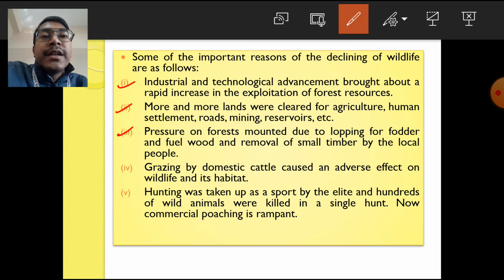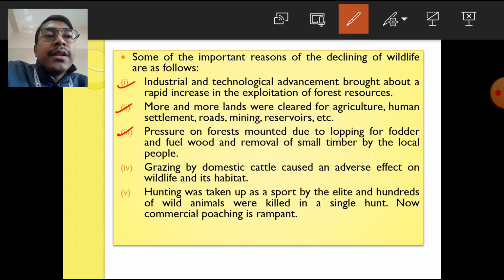When they cut these small trees down, they cannot grow, so the number of new trees goes on reducing, and there is no chance for the forest to increase.